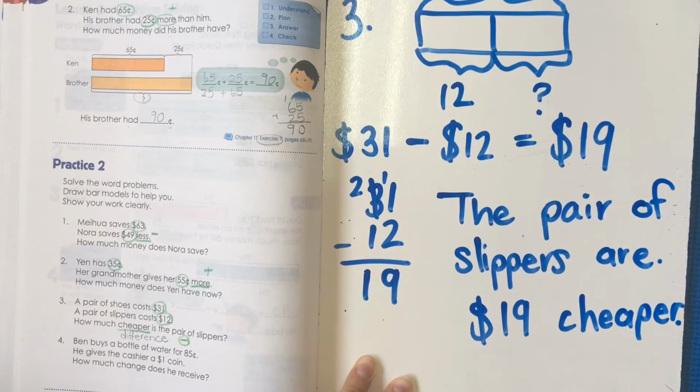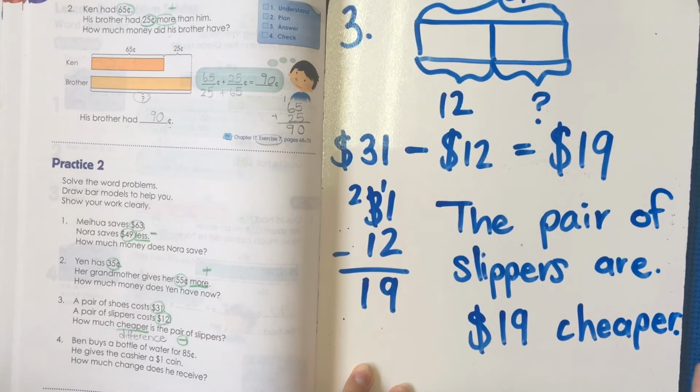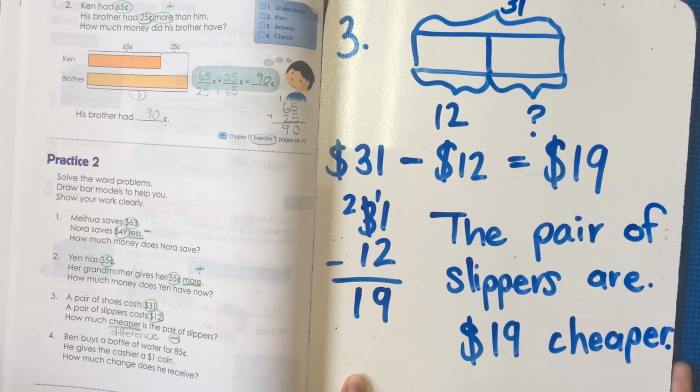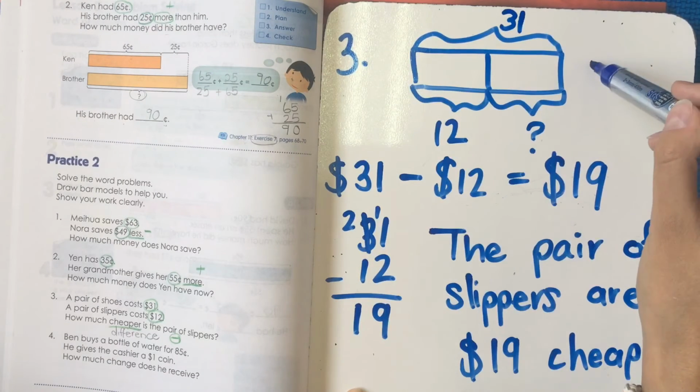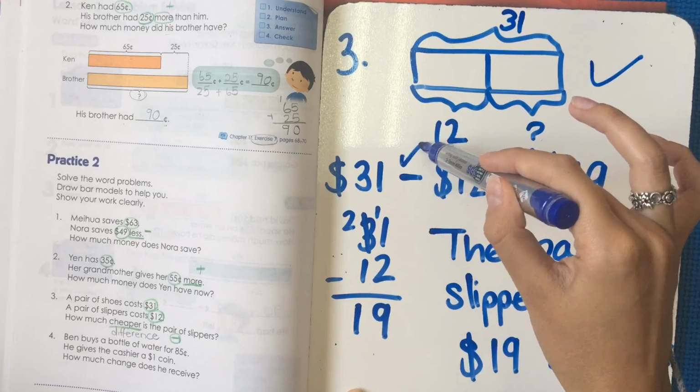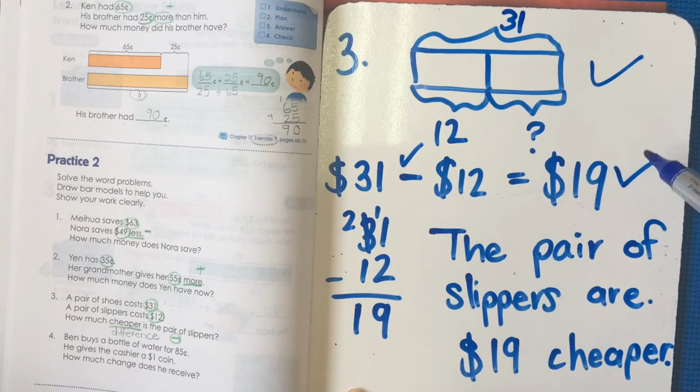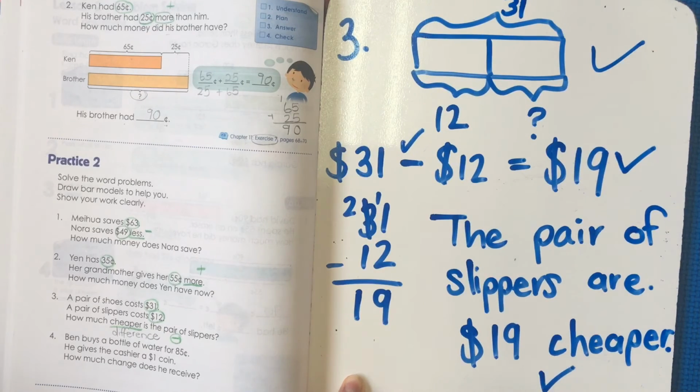Okay, and you can even carry on and say cheaper than the pair of shoes, but I'm just going to end my sentence there. And at the end, you need to make sure that you'll be able to get all 4 marks. Your model, your working out, your answer, and your full sentence.